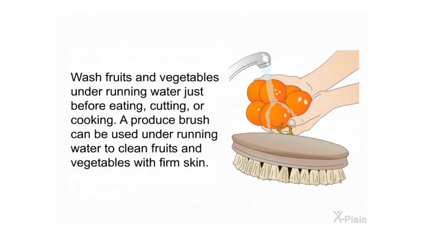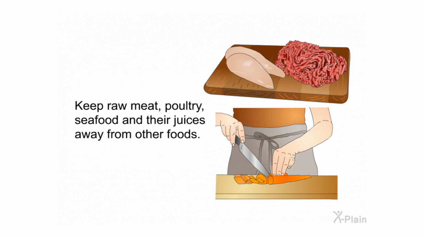Wash fruits and vegetables under running water just before eating, cutting, or cooking. A produce brush can be used under running water to clean fruits and vegetables with firm skin. Keep raw meat, poultry, seafood, and their juices away from other foods.